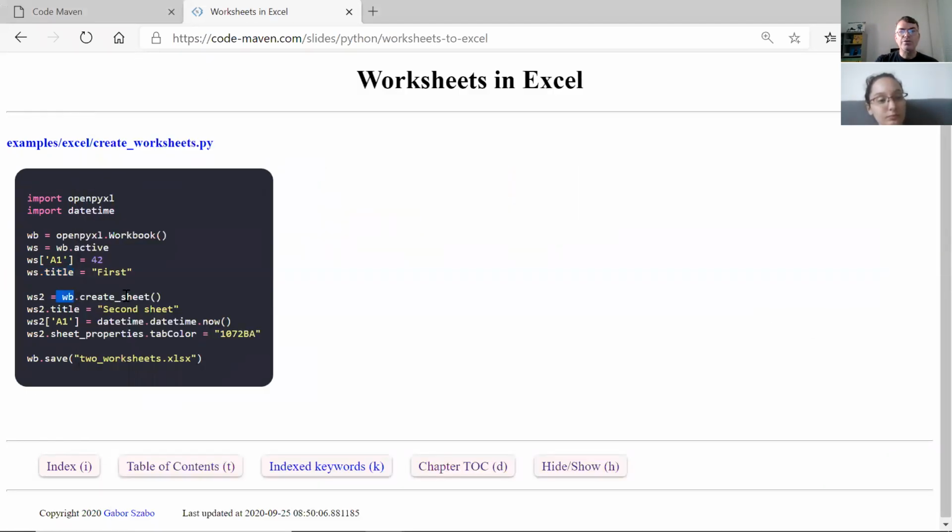Then I create a new worksheet. Yeah, that's two worksheets. So this is creating a new worksheet. With workbook.create_sheet, I assign it to a variable, again just WS2. There too, I set the title, I set the A1 element, this time to the time, and I set the tab color to some value here. And save the file. So let's run this one and see what happens.